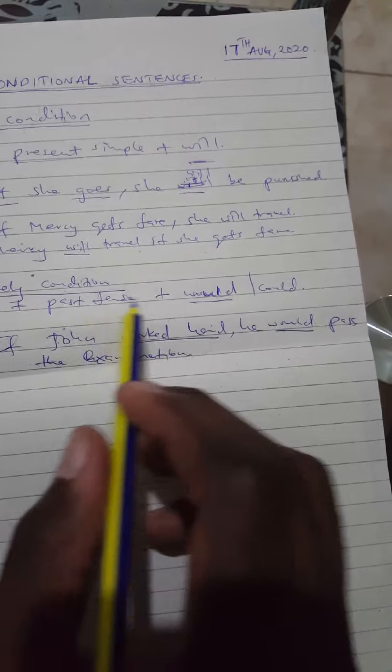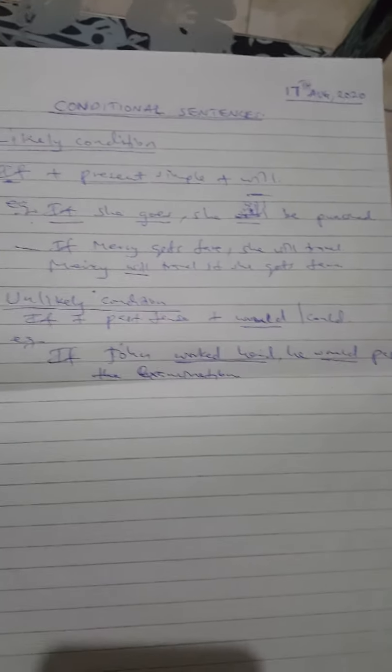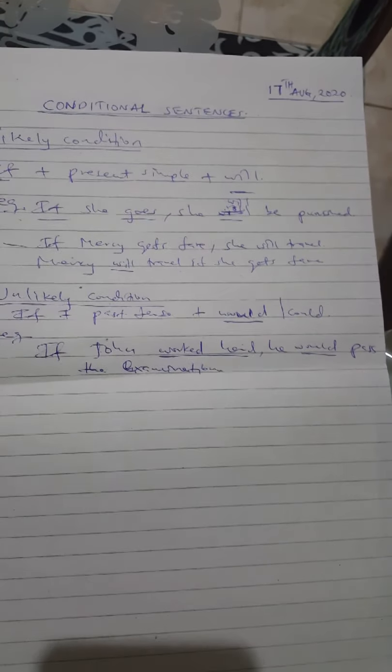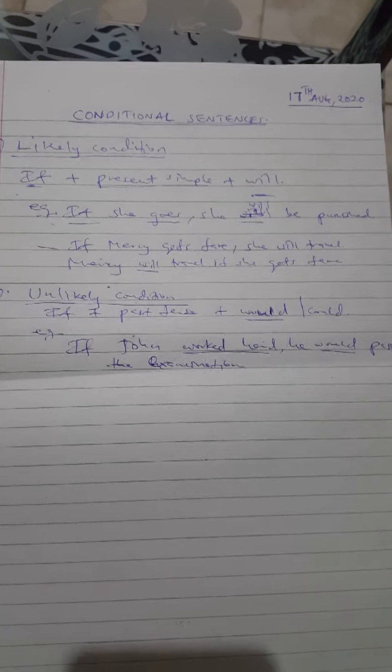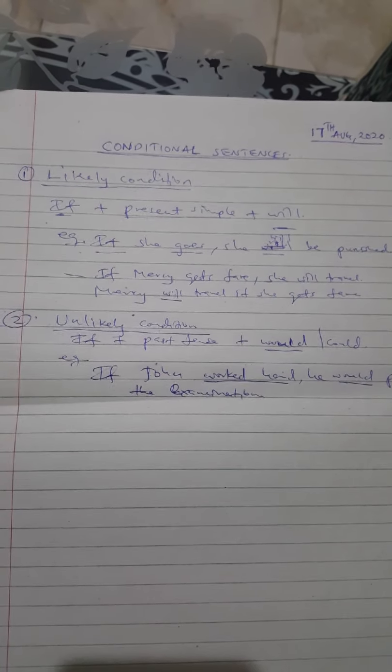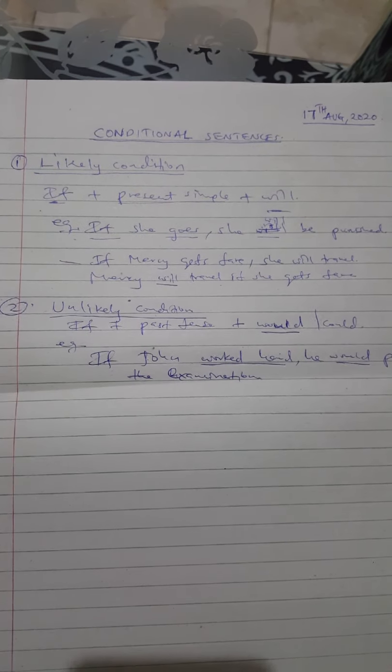So talk of past tense plus would or could. You can talk of if John worked hard, he could pass. If John worked hard, he would pass the examination. He would pass his examination well. Meaning if John doesn't work hard, he will not pass.